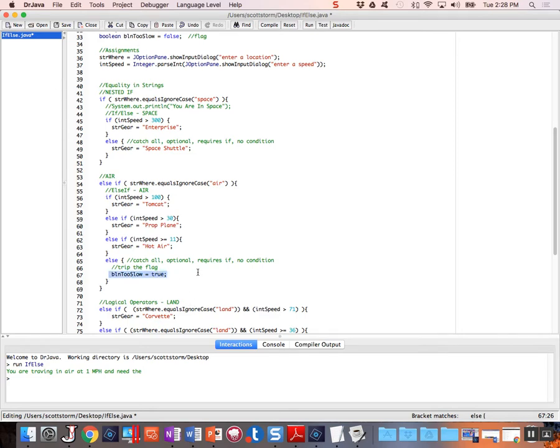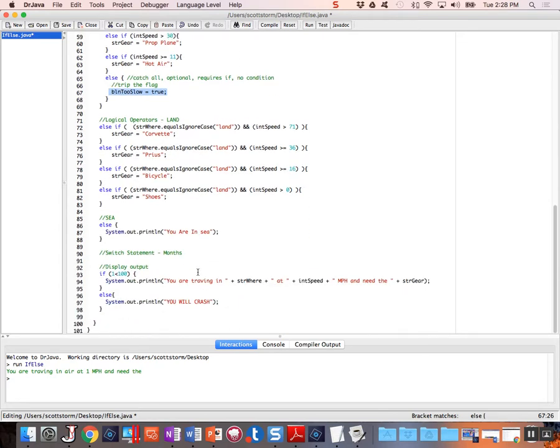Here's where we tripped it. We tripped the flag, we set the flag, and then we're going to come down to the bottom, and we're going to look at this condition right here. Well, this condition is always going to be true. We actually want to put in Boolean too slow, and remember the double equals, because if we use a single equals, it's an assignment statement, equals true. Okay, so if Boolean too slow equals true.